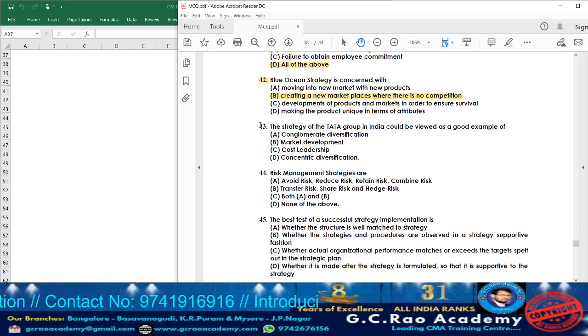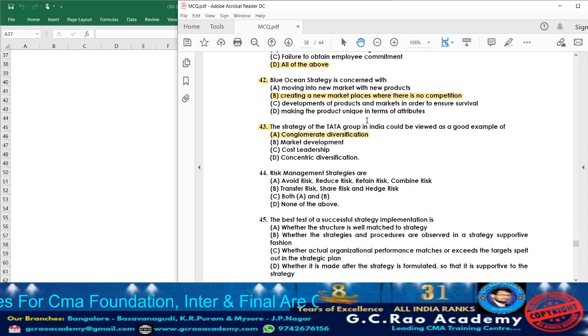Next, moving on to question 43. What they are telling? The strategy of Tata Group in India could be viewed as a good example. See, again the Tata Group, whatever they manufacture, they are having wide varieties of products and services. So accordingly, it will be a good example of what? Conglomerate diversification. So answer will be option A.